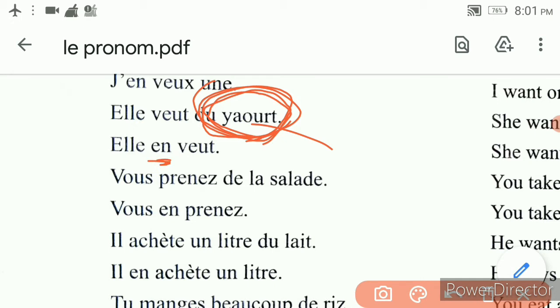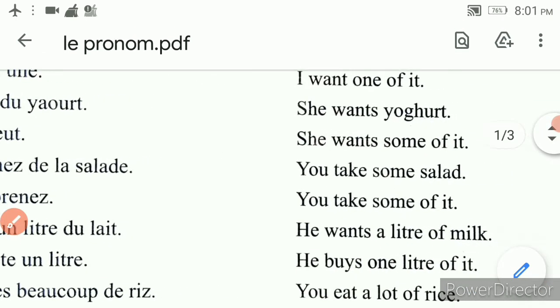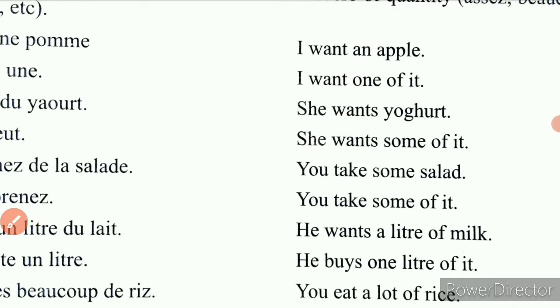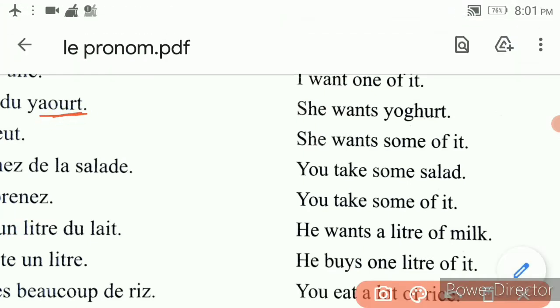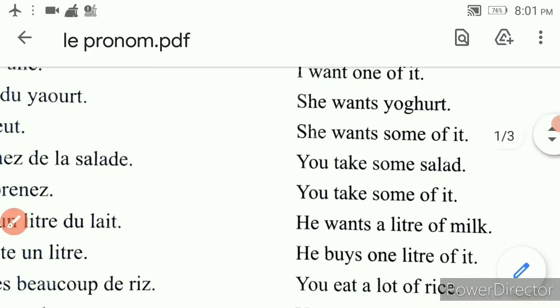Yaourt means curd. She wants some curd, and if you are replacing it, she wants some of it. It will get changed like this, and it will become she wants some of it. That is what is written here. She wants some curd actually. Yaourt means curd in French. She wants some curd. She wants some of it.